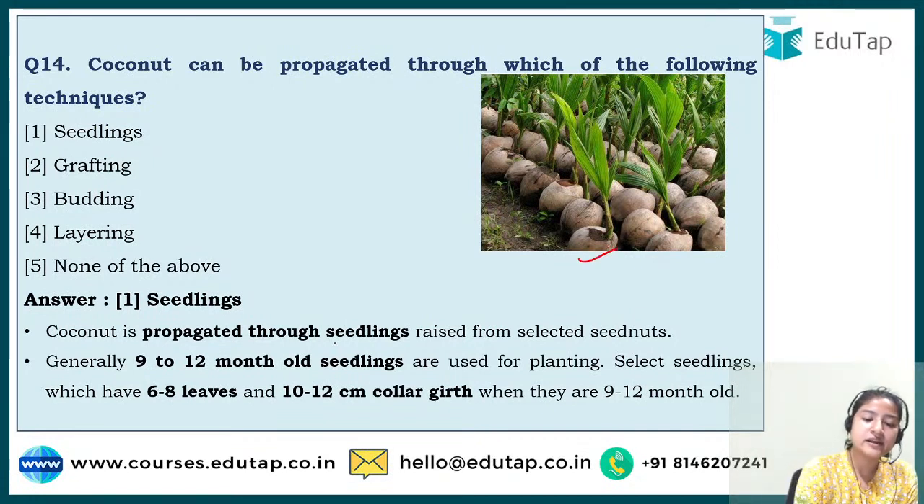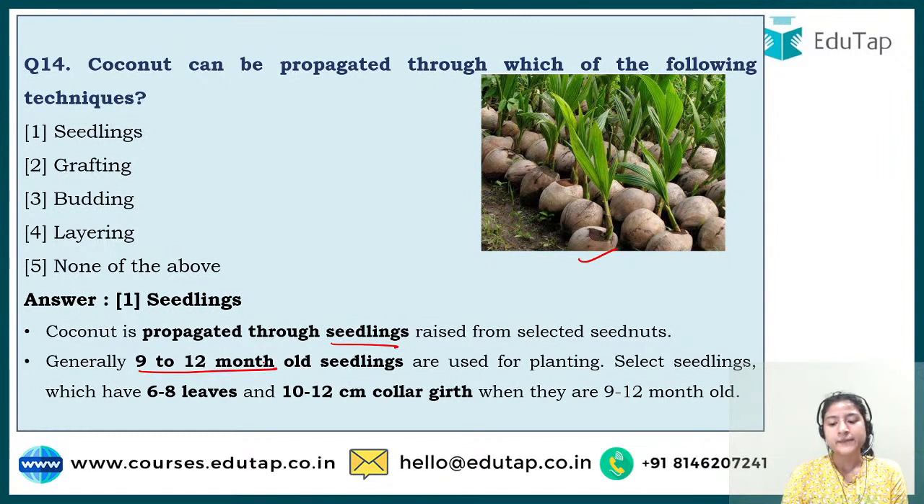And how are they propagated? They are propagated through seedlings. Second, you have to check how old the seedling is. The seedling should be 9 to 12 months old. Then you select it if there are 6 to 8 leaves present in that 9 to 12 month old seedling, and if the collar girth is 10 to 12 centimeters in diameter, then it is considered best for seedling purposes. So this was the question. You should know the propagation method, which particular vegetation, what type of method is used.